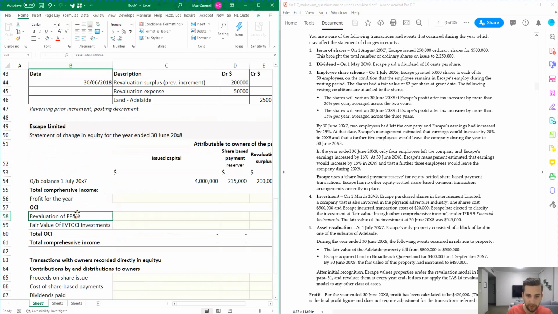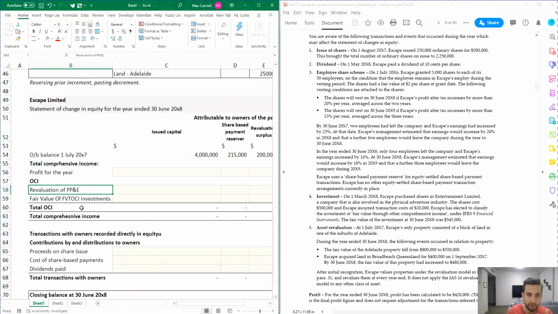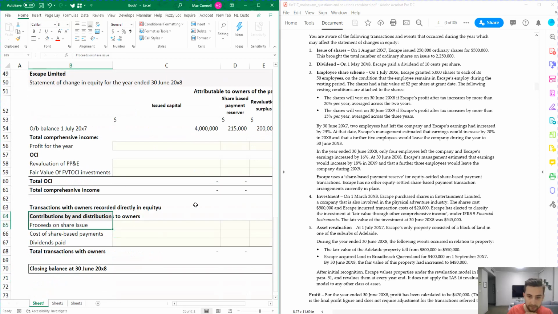So we've got our revaluation of PP&E, which is our land. We've got our fair value through other comprehensive income, which is our investment. Then we've got our proceeds on share issue. Then we've got the cost of the share-based payments and the dividends paid. So in terms of how you allocate it between the top category, which is OCI, and this one, contributions by and distributions to owners, it's common sense if you think about what goes into distributions to owners. It's going to be dividends, new share issues, and share-based payments, okay? Because that's like equity, if you think about it.